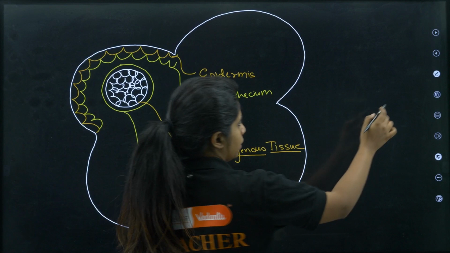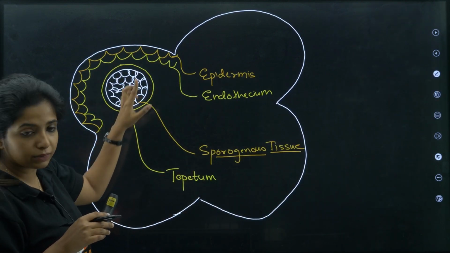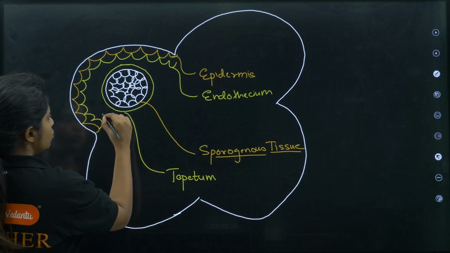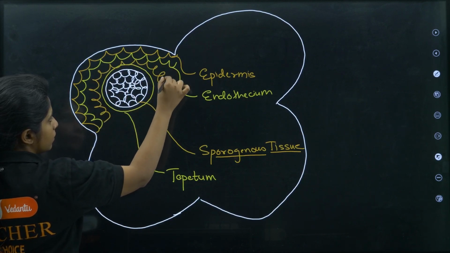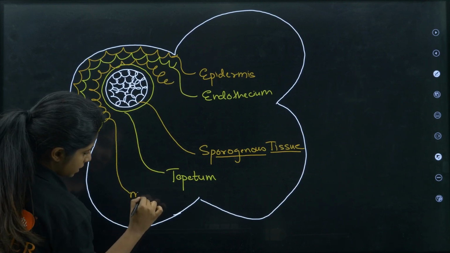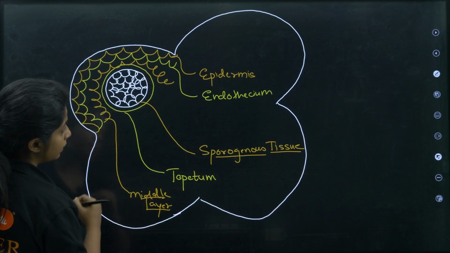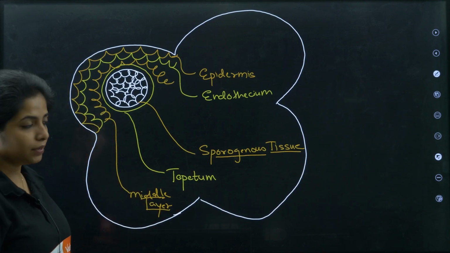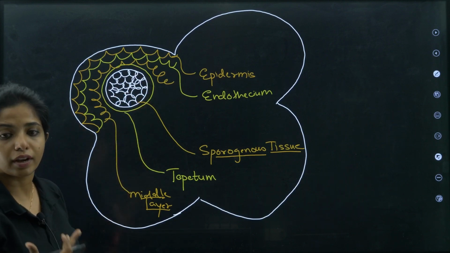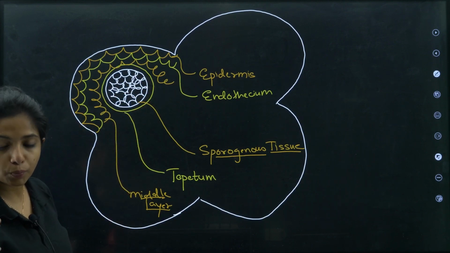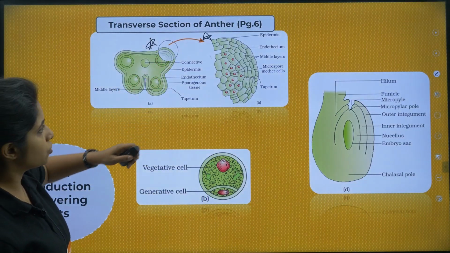Cool. Now, epidermis, endothecium and tapetum, these are the layers. In between them also you have certain cells. What is this, my dear children? This is the middle layer. So there are 3 layers or basically 4 layers up over here and sporogenous tissue, which is going to give rise to what? The male gametophyte, that is pollen grain. This is the thing that you have to draw and show.